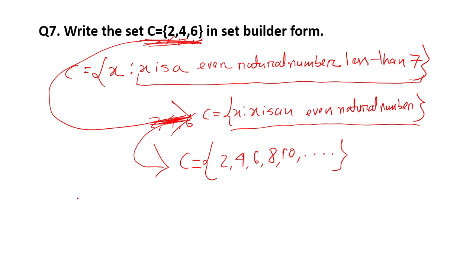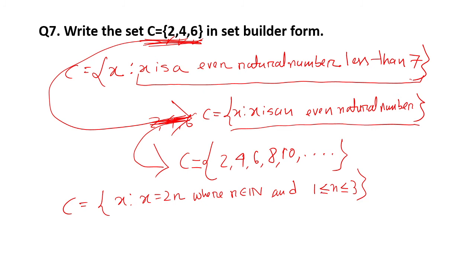Okay. In another format, you can write like this: x such that x equal to 2n, where n belongs to natural numbers and 1 is less than or equal to n is less than or equal to 3.